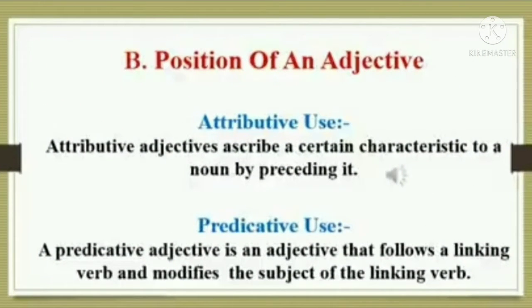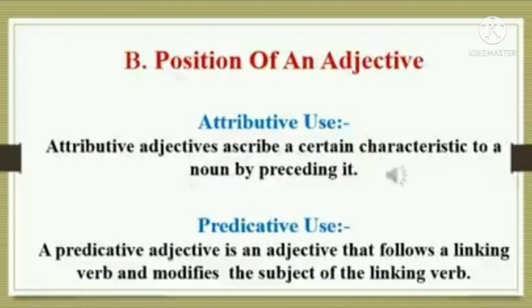Now the second topic, position of an adjective. There are many different types of adjectives. They will either be positioned before the noun or after the noun. Attributive use means before the noun, and predicative use means after the noun.